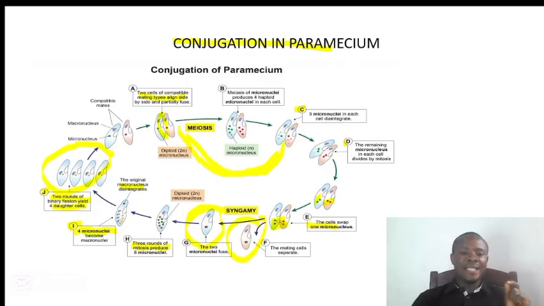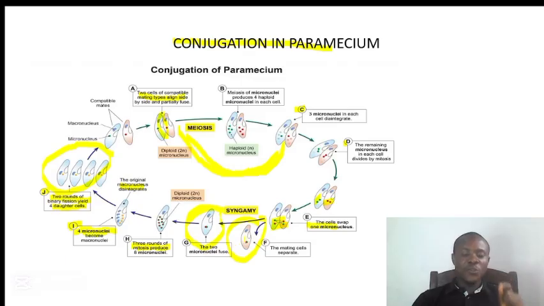And don't forget, in F, I said the mating cells will separate after they have swapped their nucleus. And I said we'll just follow with one and explain what will happen. And I said the same thing will happen to the other one. And mind you, when we have explained this one, we said it will give us 4 daughter cells.